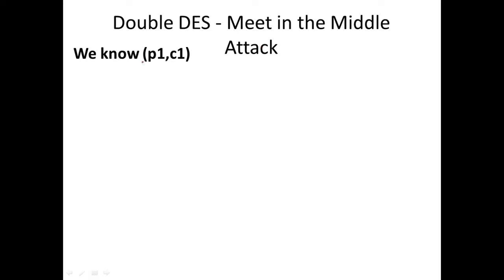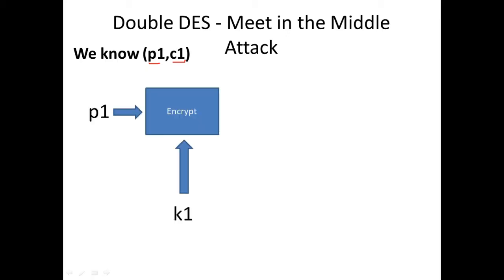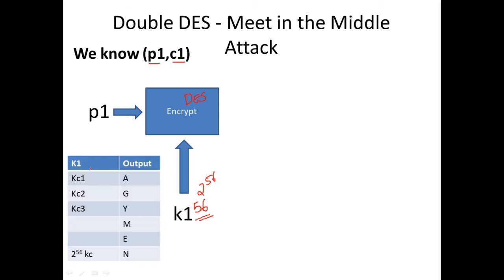So what we know is that for a plain text block, this is the ciphertext. What the hacker will do is take the plain text and feed it to the encryption algorithm. You can think of this as DES, and he will take the key combinations. A key is 56 bits in length, so the hacker will be running his encryption algorithm with all the combinations, say 2 power 56 combinations of the key. You will be running the combinations one by one and recording whatever output you get, the intermediate output we have seen, right? The intermediate output will be recorded in his table. So he's just trying all the combinations.